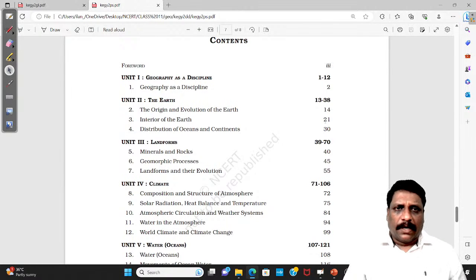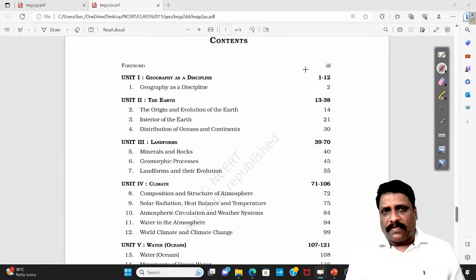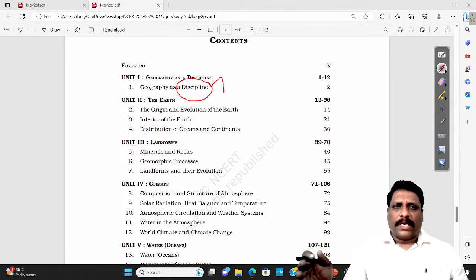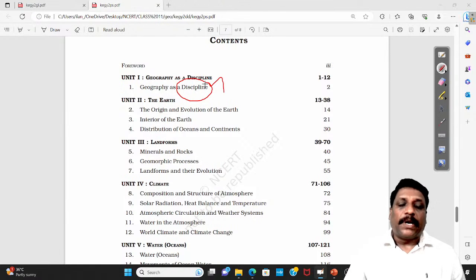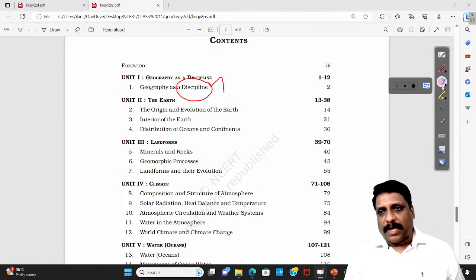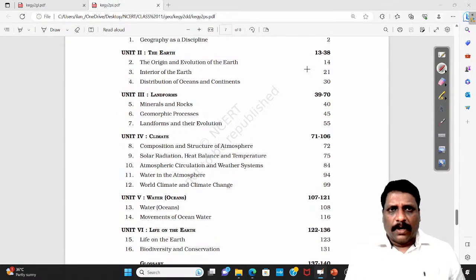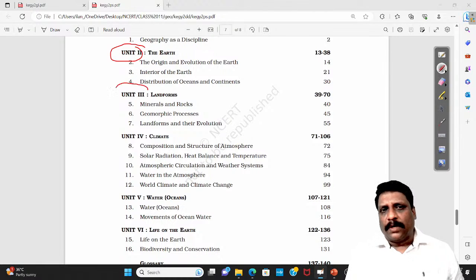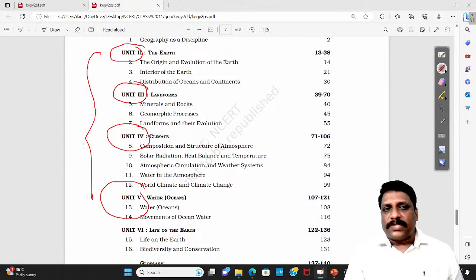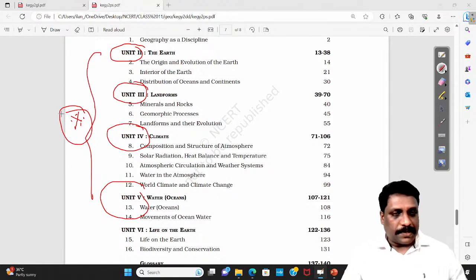There is a chapter called Geography as a Discipline. This chapter alone, you can read once. That should be more than enough. Repeated revision is not needed. But for the rest of the chapters, I would prefer that Unit 2, Unit 3, Unit 4, and Unit 5 are very, very important. You should go for repeated revisions. I'm telling you again.